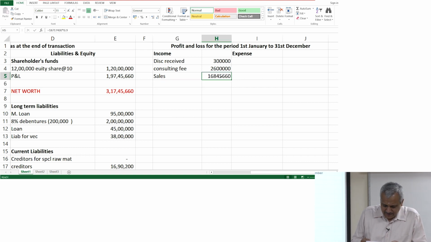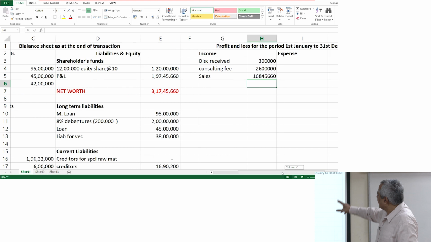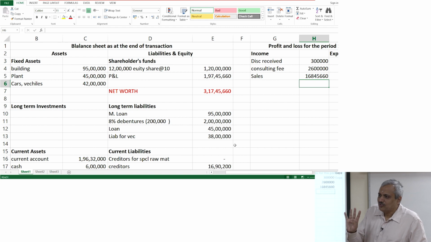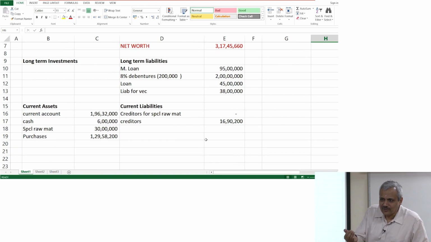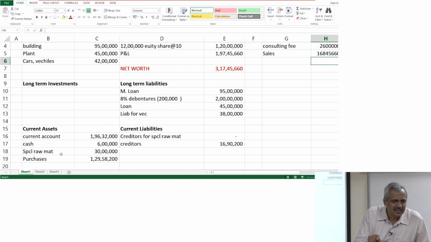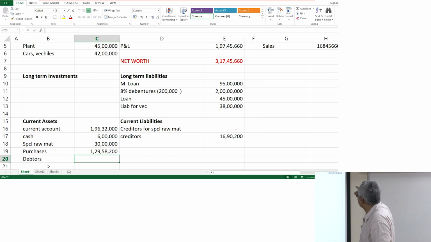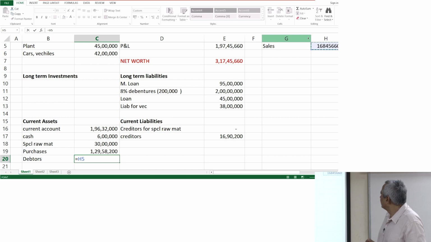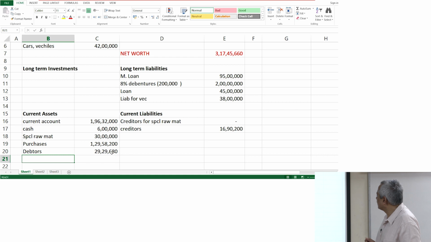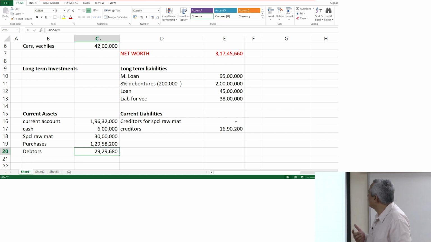In this particular case, it was all on 60-day credit. That means this value of the sale is divided by 23. For 4 sales, you have not received money. So that means it is a debtor for you, that is, it is receivable, it is an asset for you. So 168,45,660 divided by 23 into 4. Divided by 23 into 4, what did you do? Okay, fine. 4 into 4, okay.